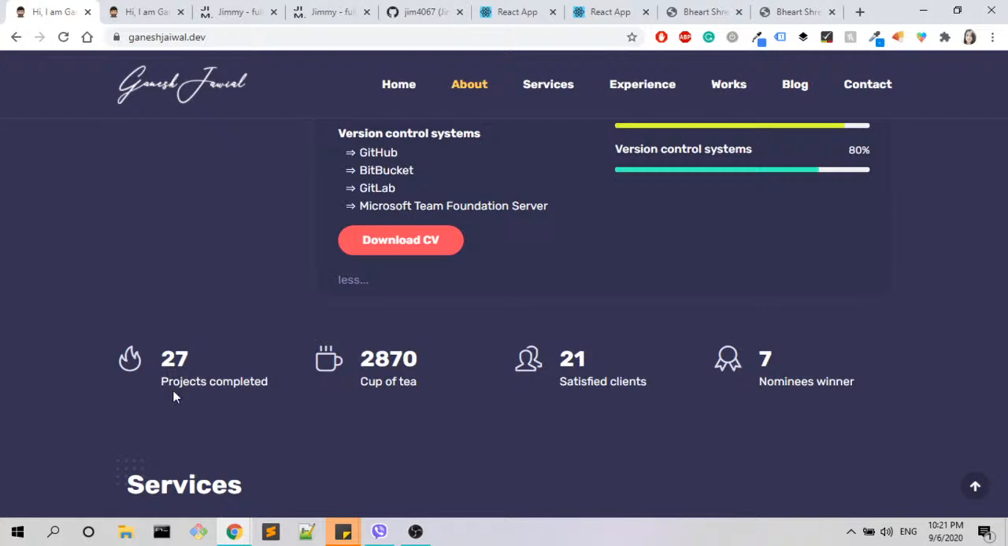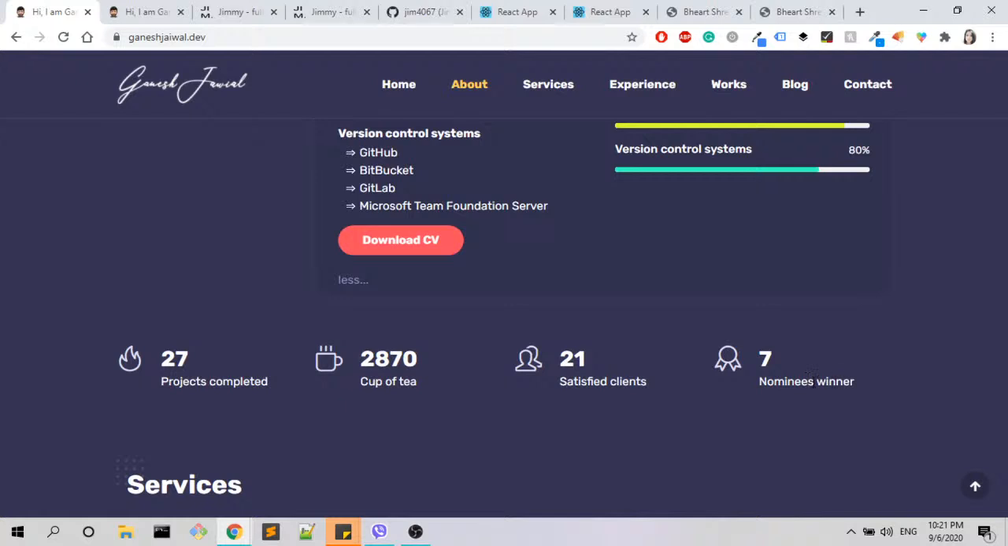Then you have projects completed, cup of tea, satisfied clients, and nominees winner. Okay, here I would like to know, you have projects completed, but now I'm wondering, how many projects didn't you complete? Or how many clients weren't satisfied, or in how many things did you participate and you won in 7 of them. I think that here I need more information, or just don't include those things.